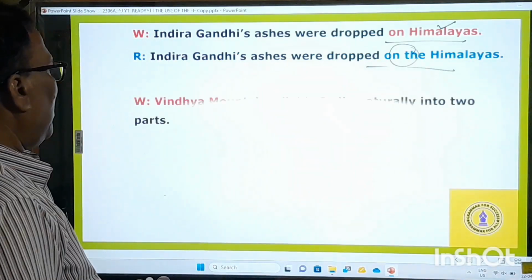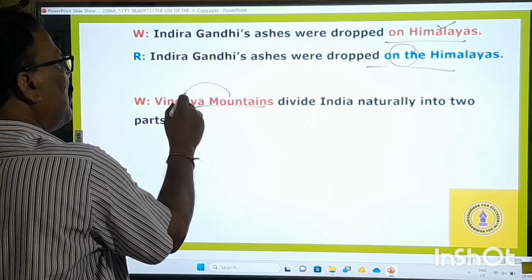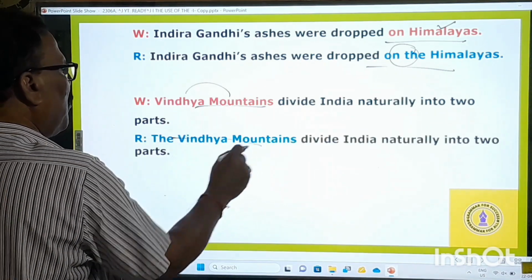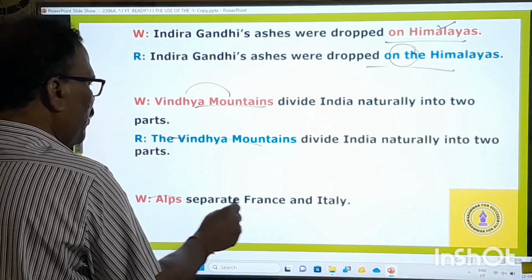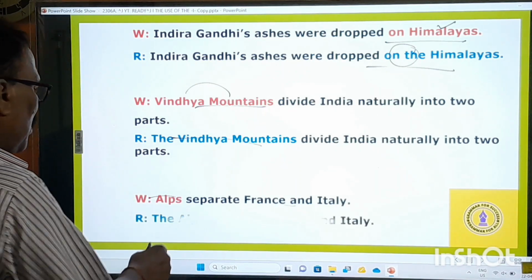And then comes: Vindhya mountains divide India naturally into two parts. Vindhya is a mountain range. Therefore, what should we use? The Vindhya mountains. Similarly, Alps separate France and Italy. Alps is also a mountain range. What should we use? The Alps.